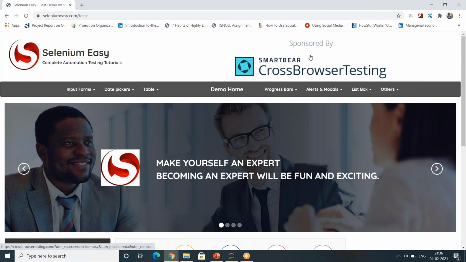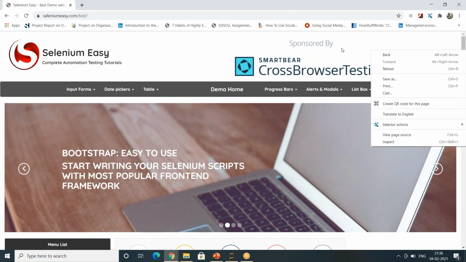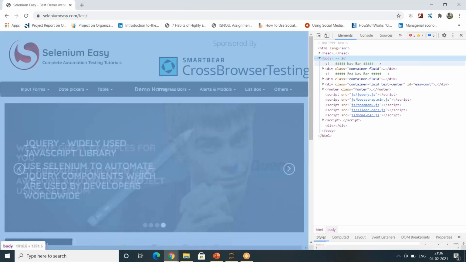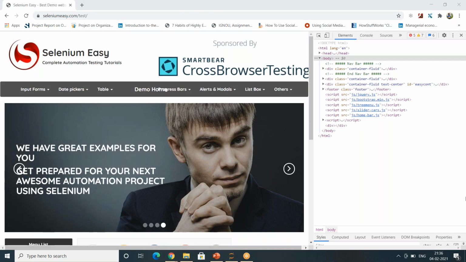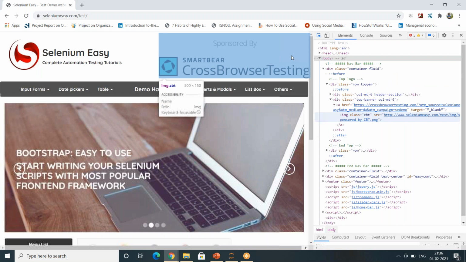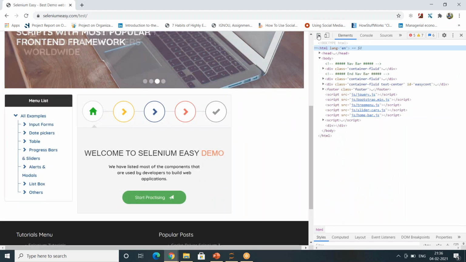Okay, so first of all, you can either right click and get the inspect here, or else in your machine, if you are using Windows, you can press function F12. That will also bring your inspect window. So once you get your inspect window, you see a button here which is like a square with a pointer symbol. Click on this, go to any particular button that you want to read the HTML.